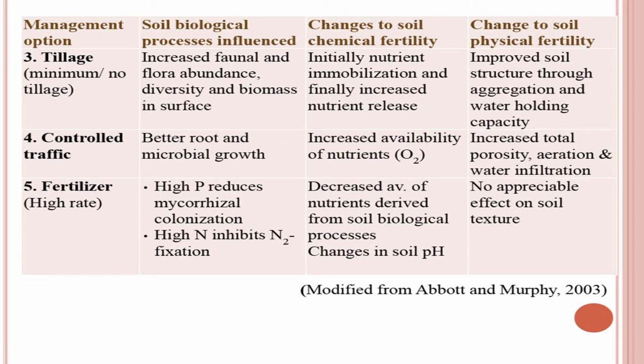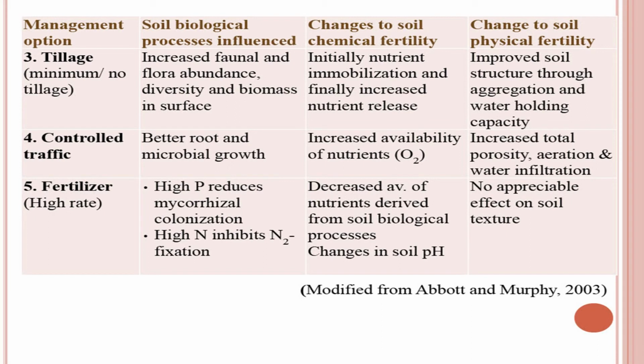Next is controlled traffic. Controlled traffic means, in the fields or in the soil, we go for plowing and different operations. Now, farmers are using heavy machinery like tractors or combines, or a variety of new implements have come up, and because of these implements the soil is getting hard, becoming hard and compressed. Because of that, root entry is affected and root growth is restricted. So, in this case controlled traffic results in better root and microbial growth.